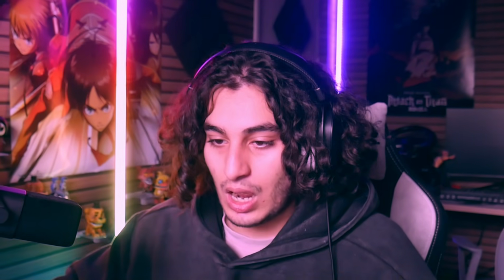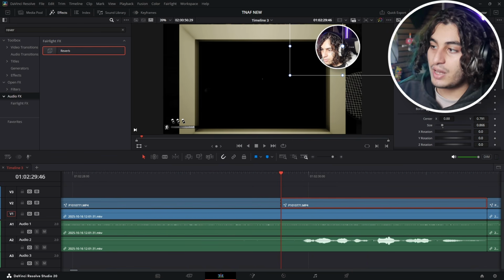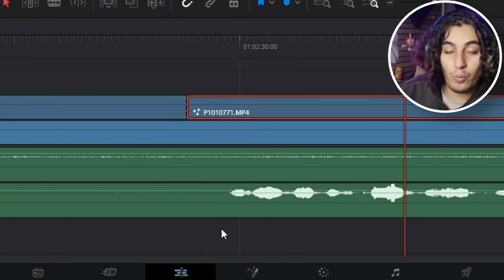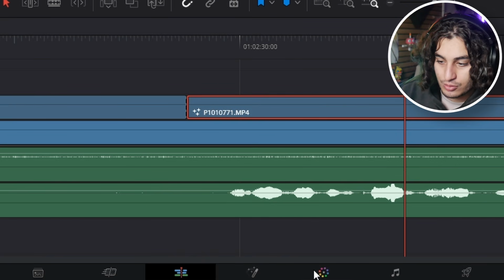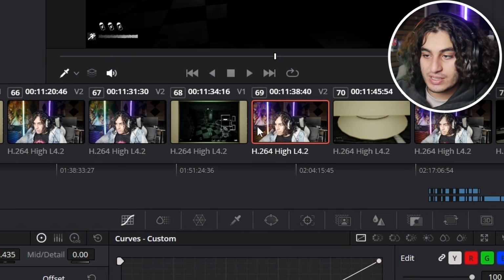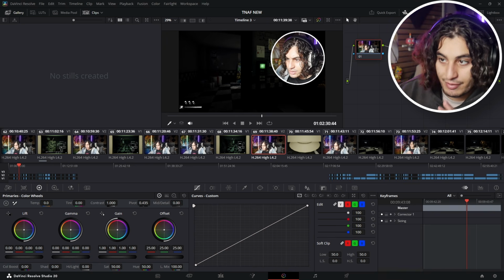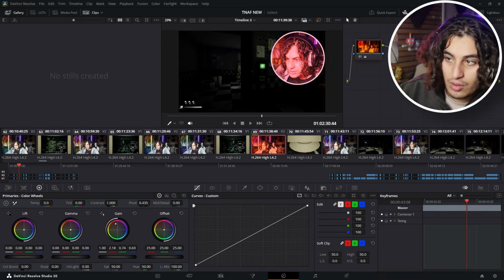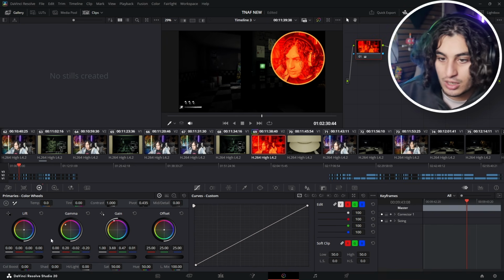Now guys, we have color. Put a cut here. Just before I speak, I'm gonna actually make my face cam a bit bigger. For once, we're gonna leave the editing tab and we're gonna go to color over here. This is the color tab. Over here, you can see the files that are selected. Right now, I'm selecting my face cam file. You can change the color however you want. Like if you want, you can put like a red.